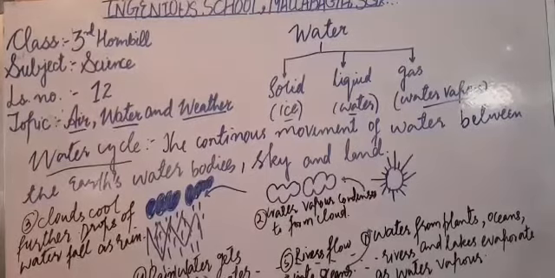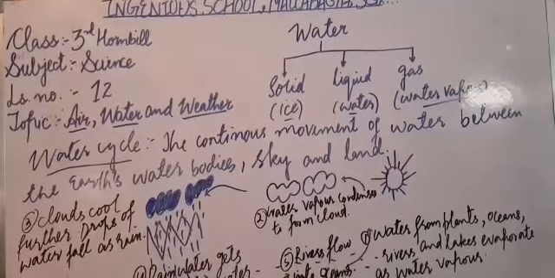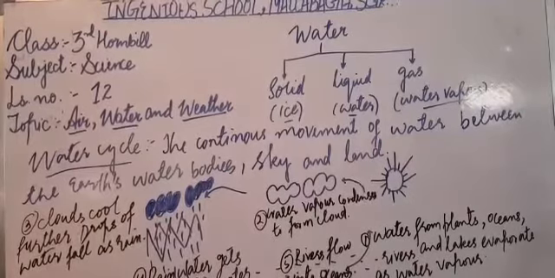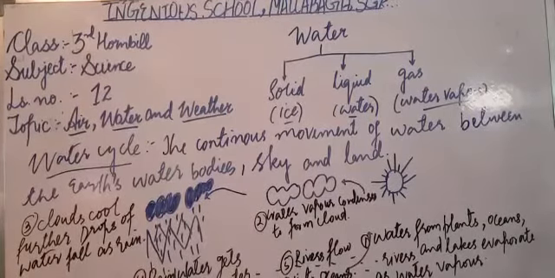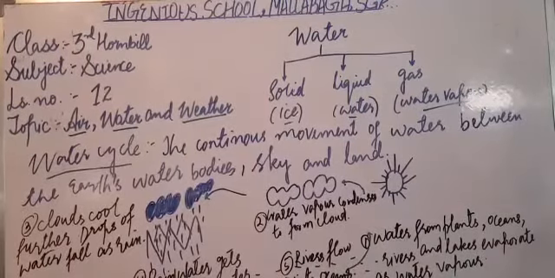And these three forms, solid, liquid, and gas, are interchangeable. One state of water can be changed into another state. I'll give an example. If we take out the ice cubes from the refrigerator, after some time, within a minute or two, we will find that these ice cubes start melting. It means that ice changes its state from solid state into liquid state, isn't it?